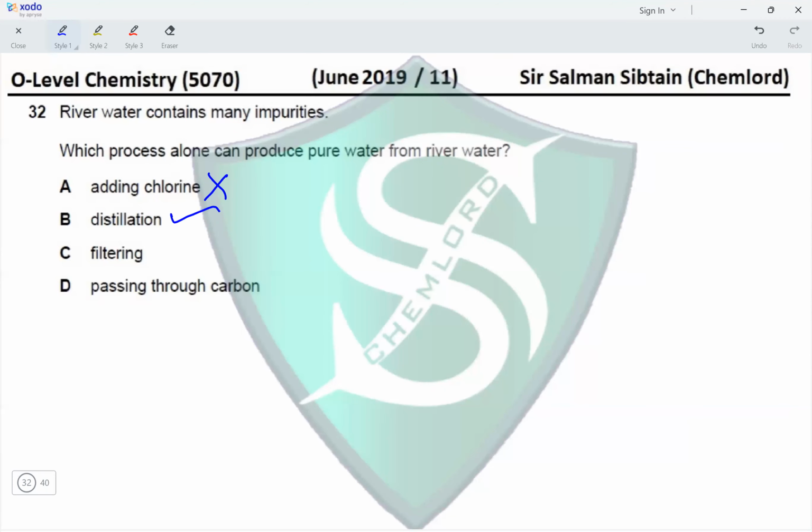Filtering will remove sand and organic waste. It will not remove bacteria and it will not purify water and it will not remove salt as well. Passing through carbon removes the taste and odor present, but bacteria still remain, and the sand and the organic waste and the salt still remain. Another process that they have not mentioned here is desalination, which will remove the salt but not kill the bacteria. And also, the only process that can produce pure water directly is distillation of river water. So the correct option for this question is option B.